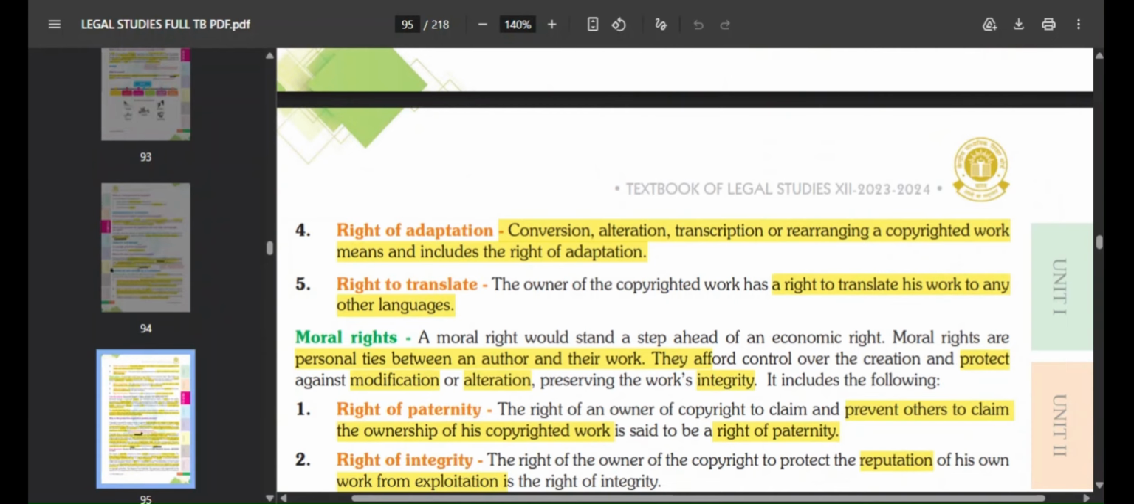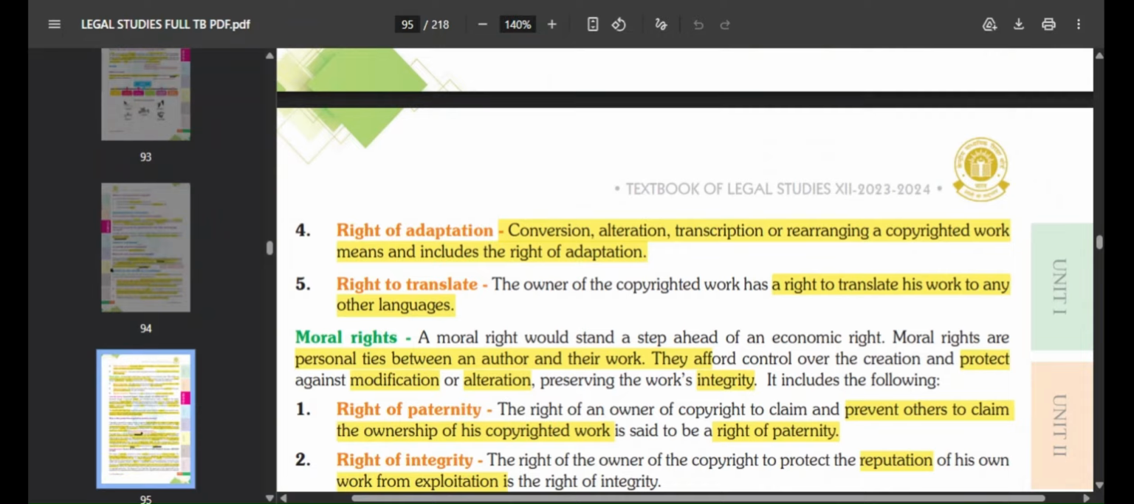Then you have the right of adaptation. Adaptation basically means conversion. Alteration, transcription, or rearranging a copyrighted work means and includes the right of adaptation.